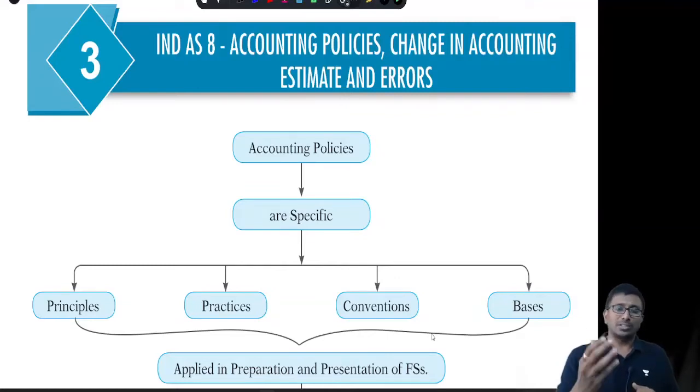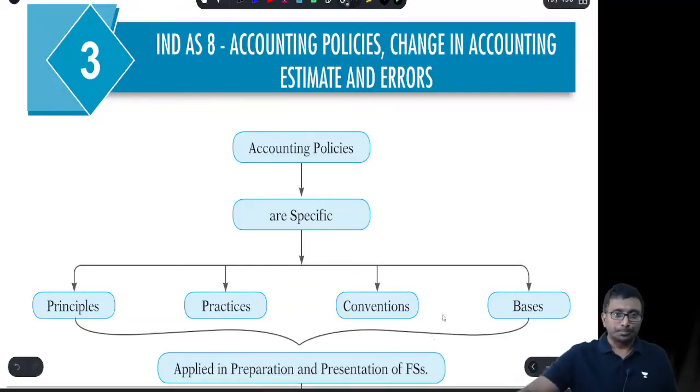Let us look at the subject. What are accounting policies? Accounting policies are the principles, bases, conventions, or practices, or rules, you can say many things, which are adopted by the entity for preparation and presentation of financial statements. Who will select this? Obviously, management. What kind of policy should it select? One which will make the financial statements more reliable and relevant, relevant to the decision making of the users of financial statements.